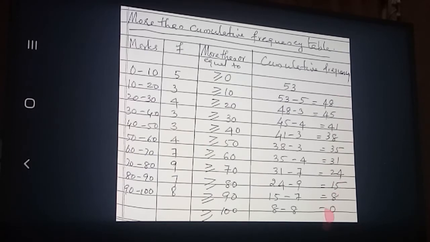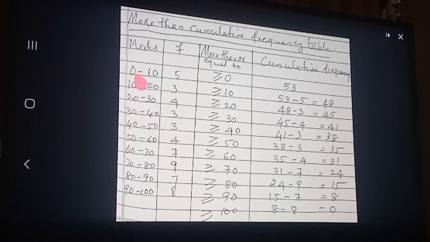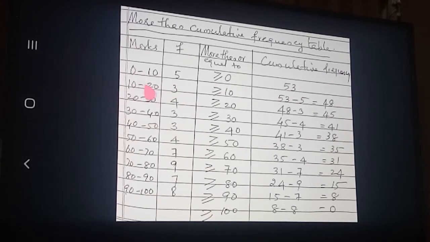If you are understanding this one, follow this, otherwise follow what I explained here. Did you get it clear? Understood the meaning? Greater than or equal to 0 means all the students got greater than or equal to 0. So 53. Now greater than or equal to 10 is coming, what will happen? From 53, subtract 5. That will be written here. Greater than or equal to 10, how much is 53 minus 5? It is 48.